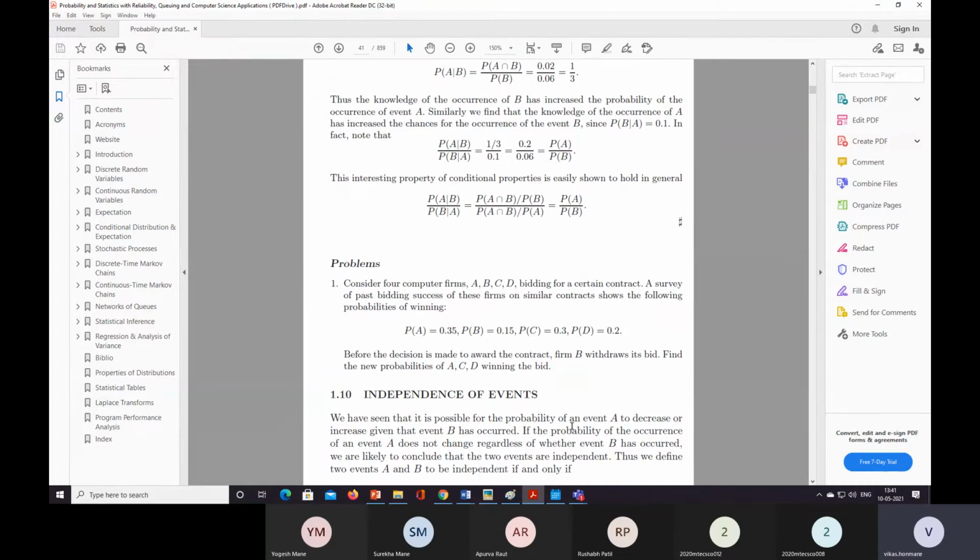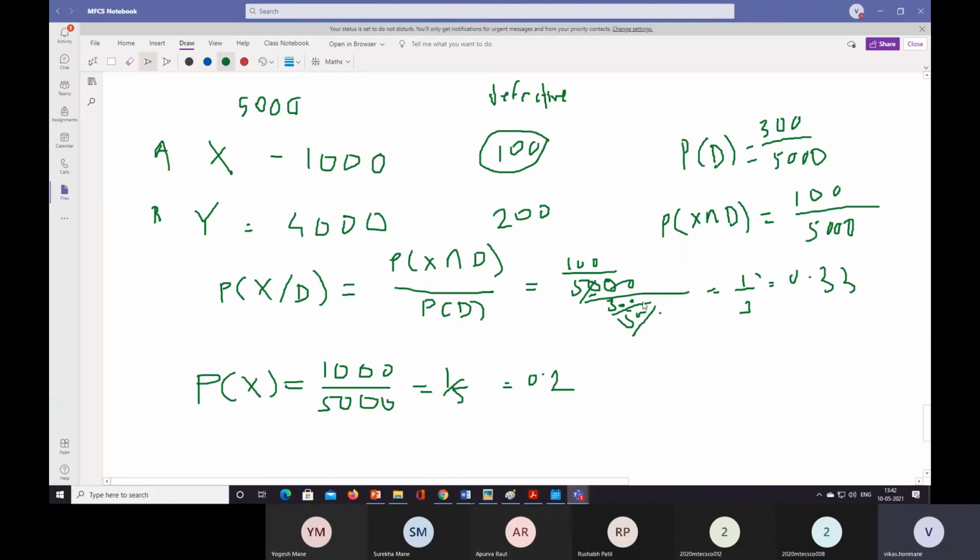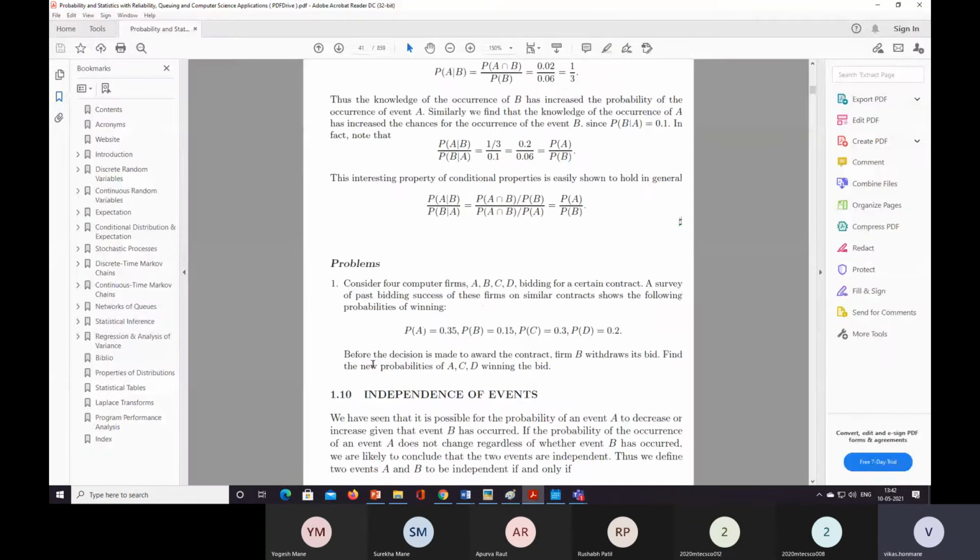If the probability of occurrence of an event A does not change regardless of whether B has occurred, we are likely to conclude that the two events are independent. Here the probability has changed from 0.2 to 0.33. If it is not changing, then we can say that the two events are independent.